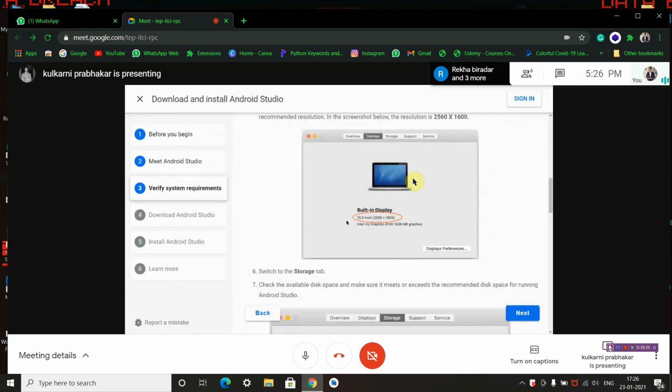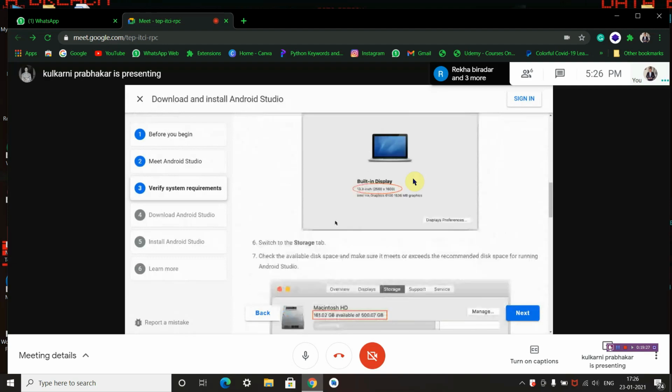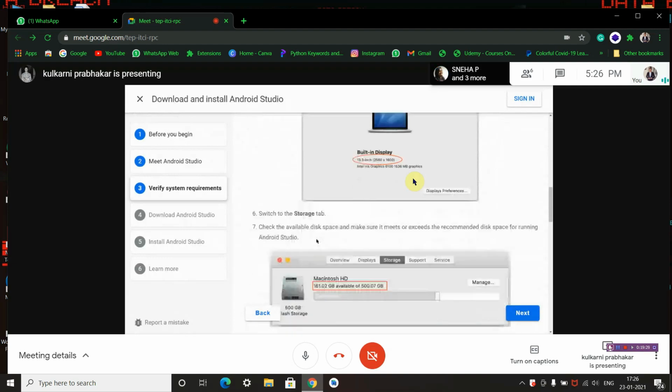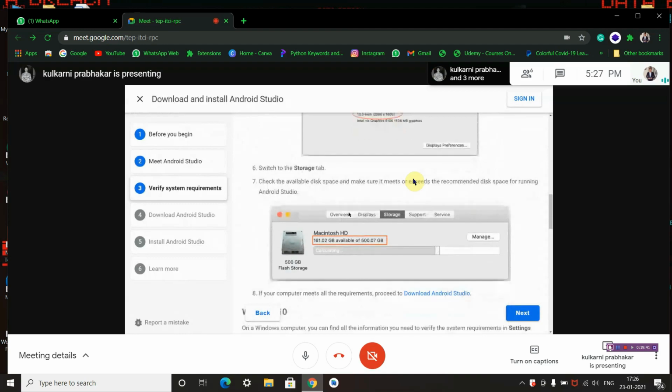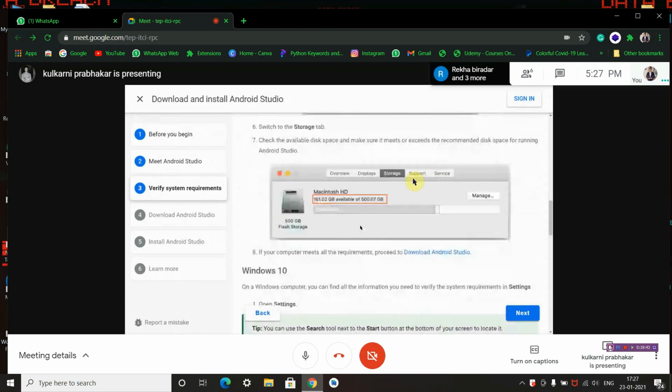Now switch to the storage tab and check the available disk space and make sure it meets or exceeds the recommended disk space for running Android Studio. There must be enough space to install and configure Android Studio. If your computer meets all the requirements, proceed to the download Android Studio section.